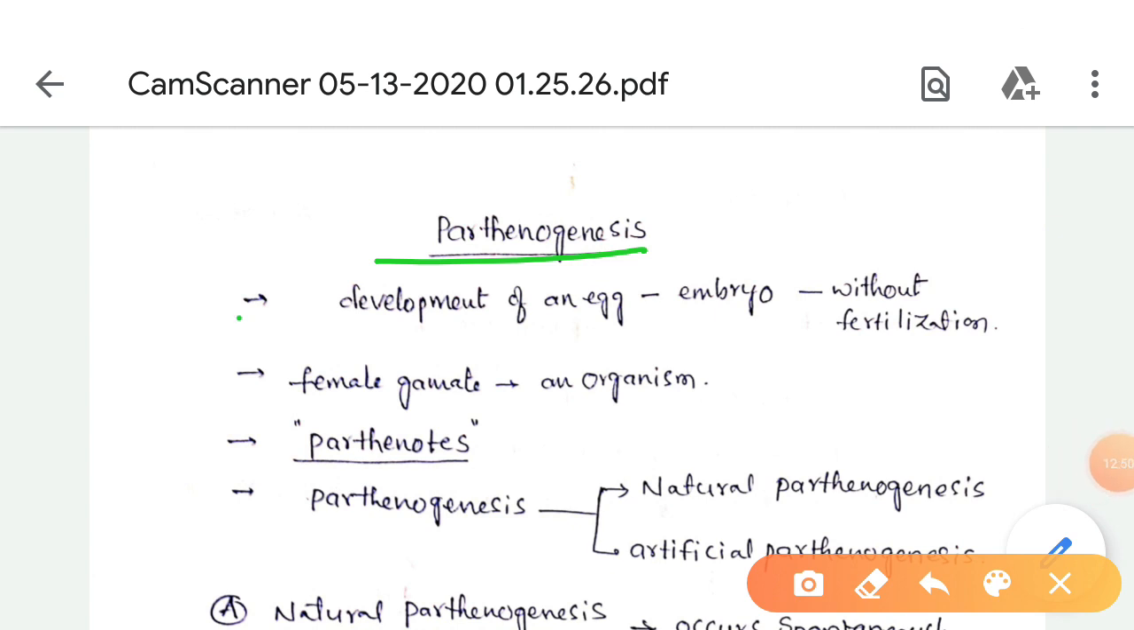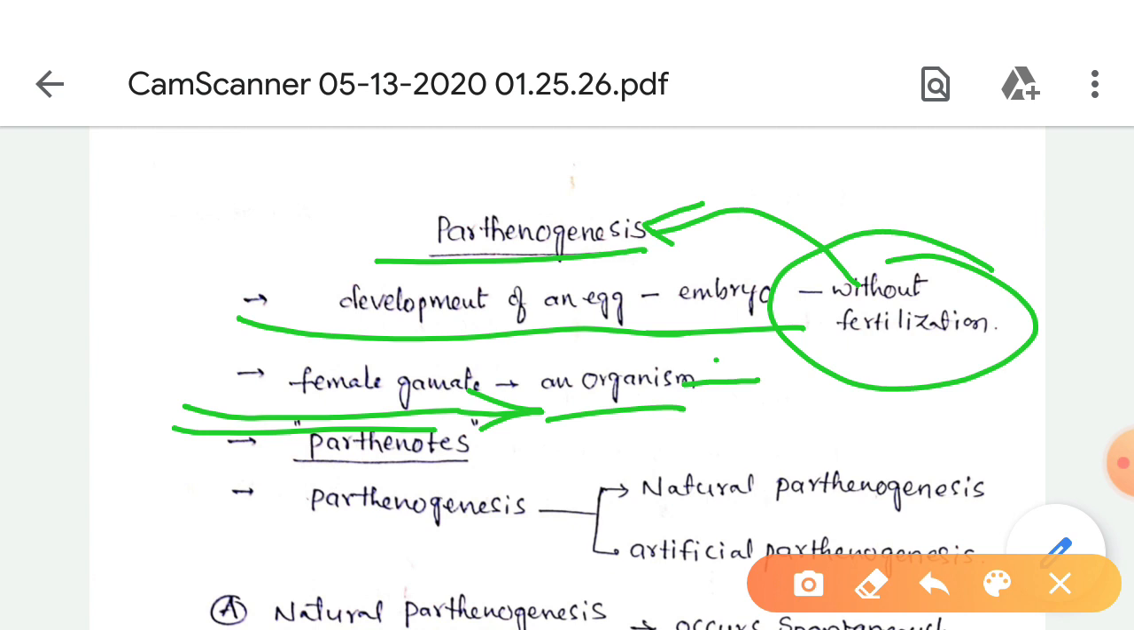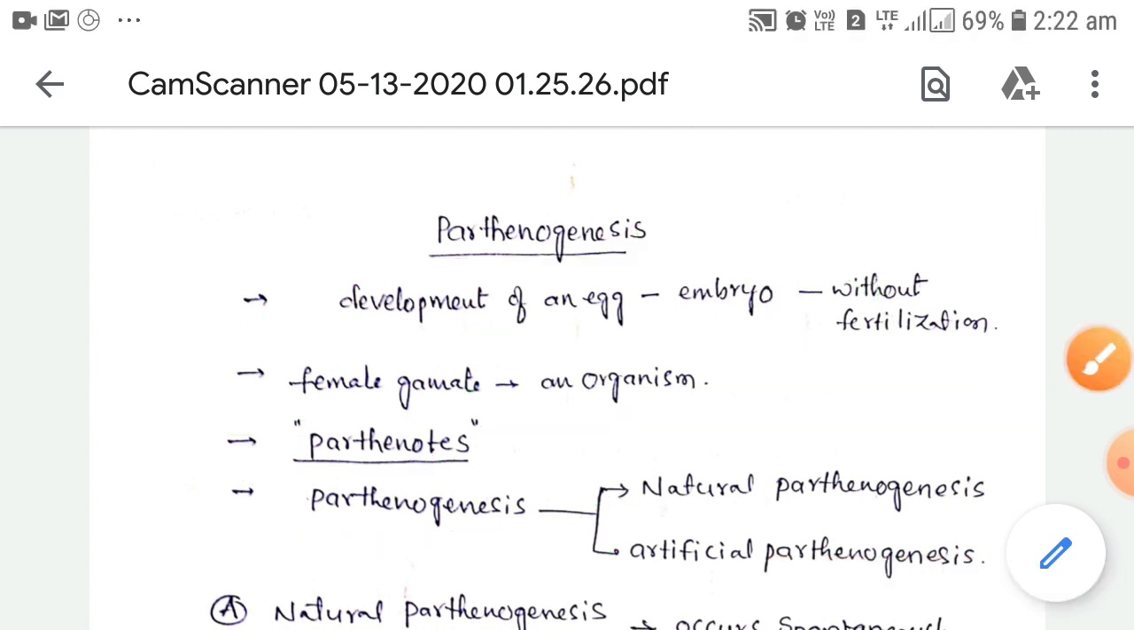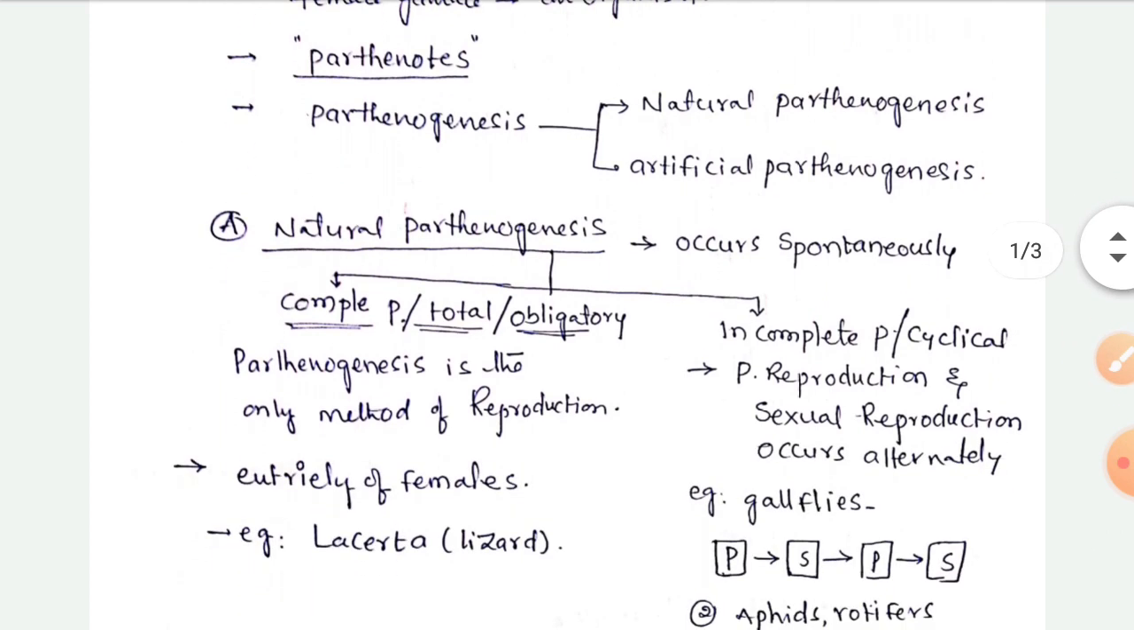Parthenogenesis means development of an egg into an embryo without fertilization. In other words, it is the development of a female gamete into an organism without genetic contribution from the sperm. The individuals produced by parthenogenesis are called parthenoids. Parthenogenesis is of two types: natural parthenogenesis and artificial parthenogenesis.